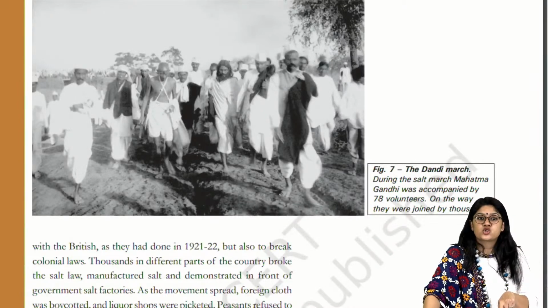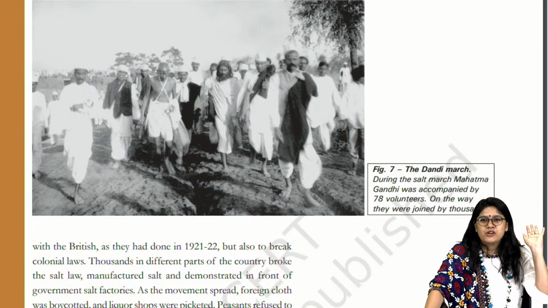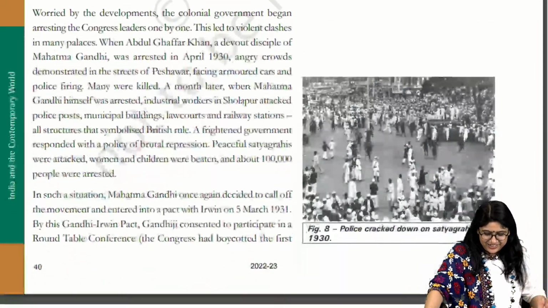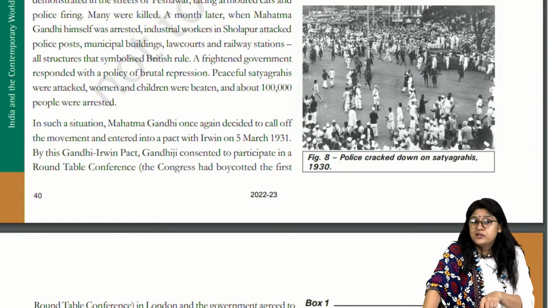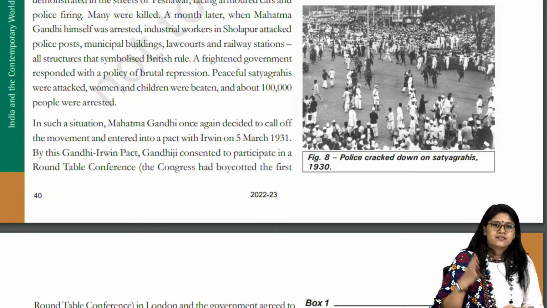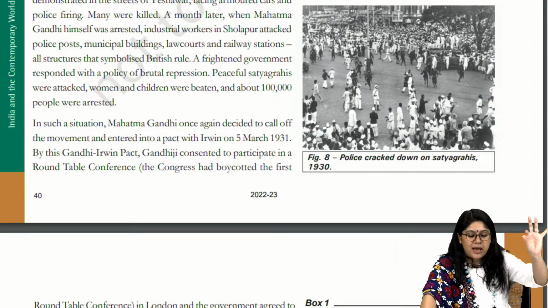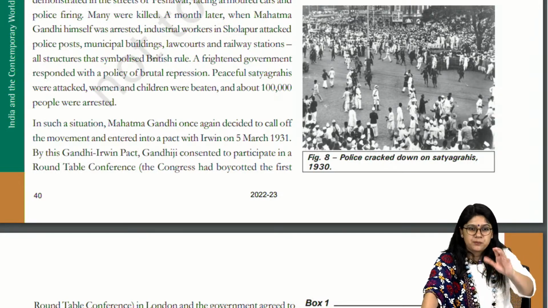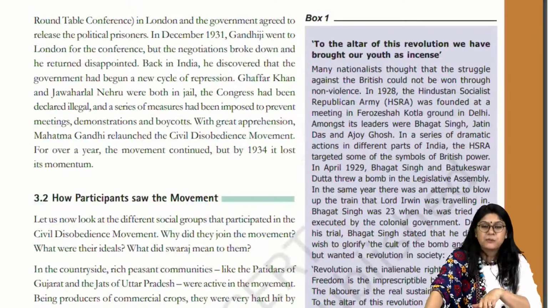Okay, here we have the salt march. You know that this is important. So when you see this, you have your marks in your pocket. Yes, Satyagrahi in 1930. So this is not important because they are not mentioning what is happening in particular. Just an image, right? So they can give you, okay, what protest is happening, other things are happening, but not that important. Okay. See Inqilab Zindabad. Purple box, box number 1. Please make sure you read this.